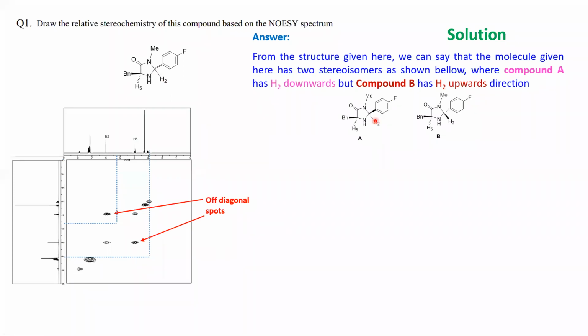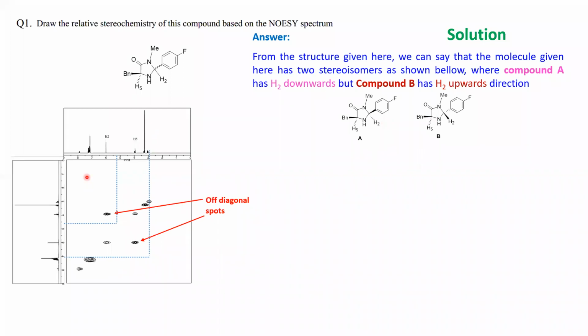In compound A, you have hydrogen H2 down, and in compound B, you have hydrogen number 2 up. Now you have to find out between these two structures which one is the correct structure. If you look at the question here, draw the relative stability of the compound based on NOESY, meaning which one will be the correct stereochemistry.